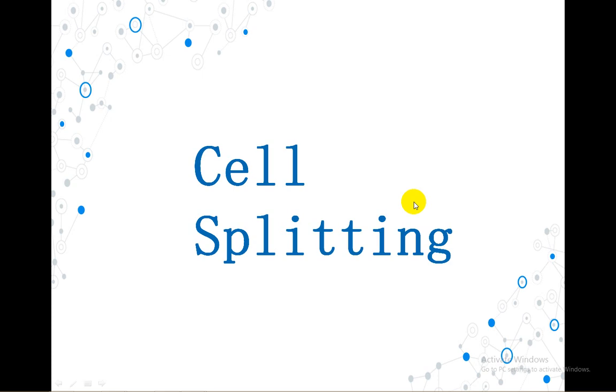That is, whenever you have cells that have a huge number of subscribers in them, and due to that congestion occurs, then we divide that particular cell into smaller cells, and each of those smaller cells will have their own base station, and the height of the antenna in those stations will be reduced, and the transmitter power will also be reduced. Cell splitting increases the capacity of a cellular system because it increases the number of times the channels are reused. As the number of times the channel is reused increases, the channel capacity also increases.